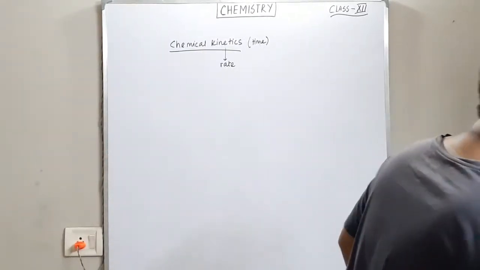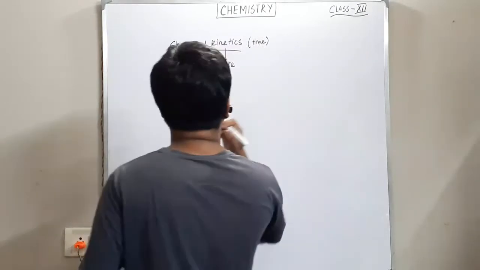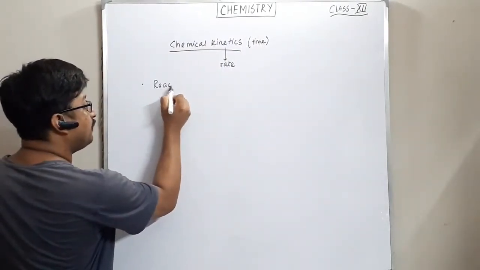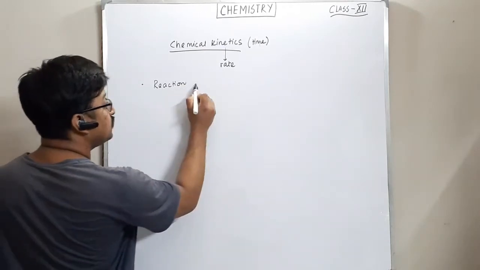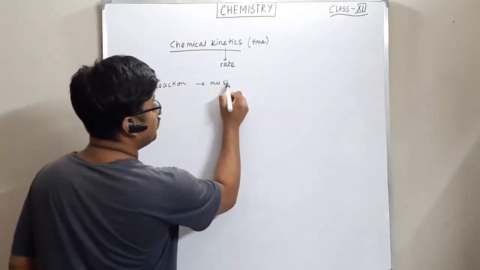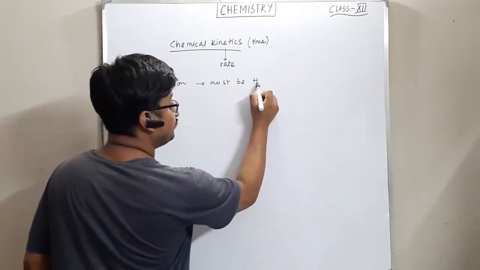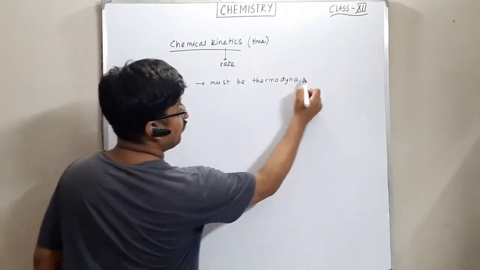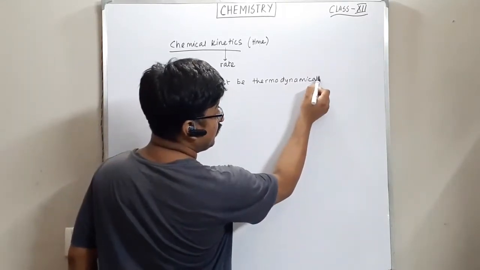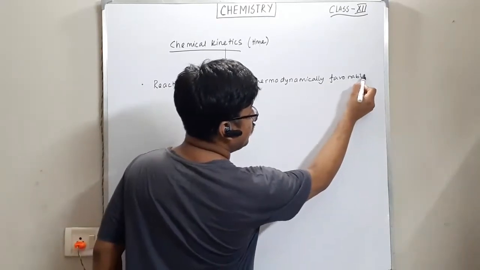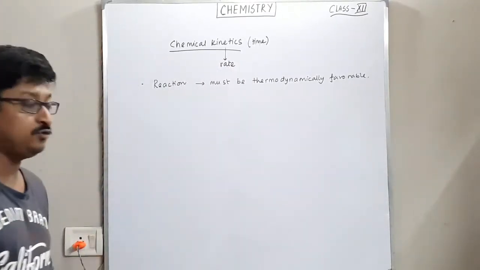The reaction follows a few things. Number one, when we are talking about a reaction, the reaction must be thermodynamically favorable. Definitely, it has to be.